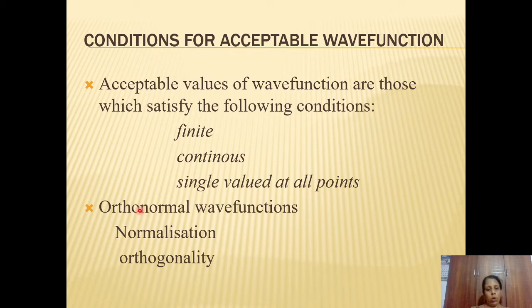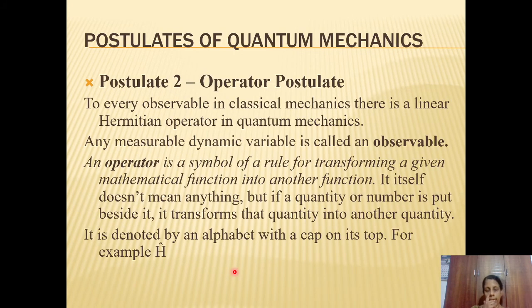And another property of a wave function is its orthonormality. That means it should be normalized as well as orthogonal to each other. So the normalization condition and orthogonality condition will be dealt with in the next section. So this is the first postulate, which is the wave function postulate, and we will be studying the different properties of a wave function.